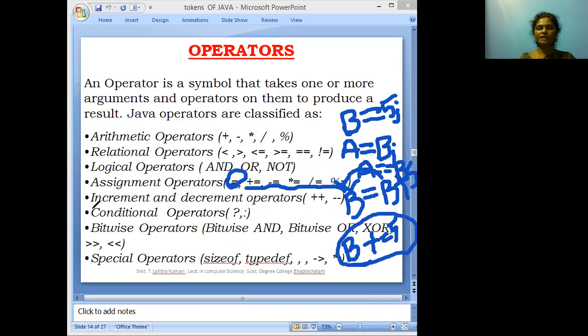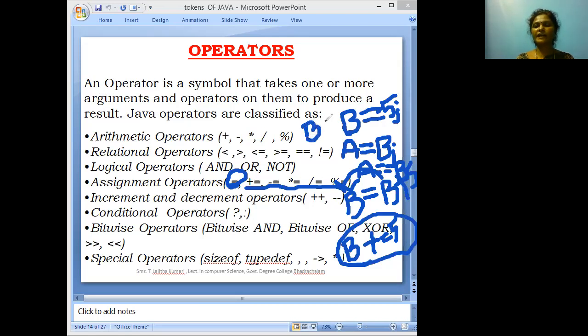Plus plus is used to increment by one value. Decrement is used to decrement one value from the given variable. Suppose we take b plus plus here.